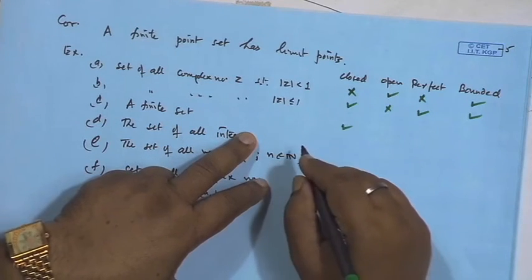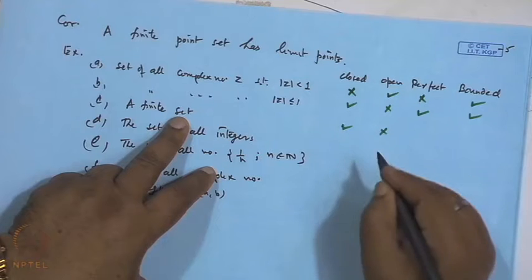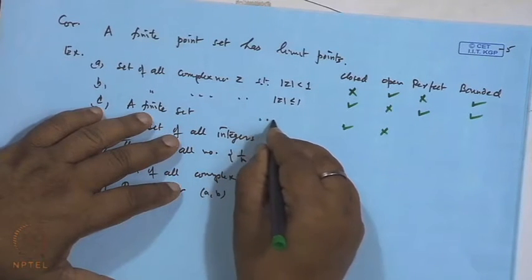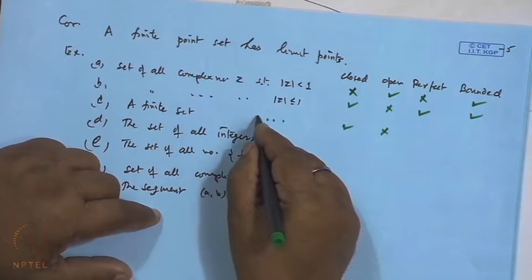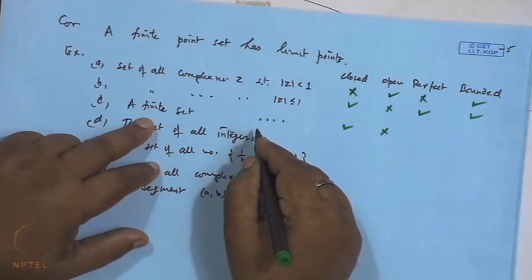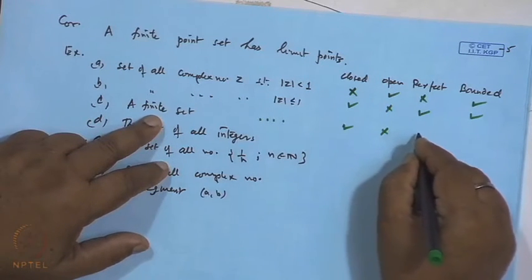So, we can say it is closed, but it is not open. Why is it not open? Because for a finite set, when you choose a point P and draw a neighborhood around it, we do not get any point other than P. So, this will not be an interior point, and it will not be an open set.